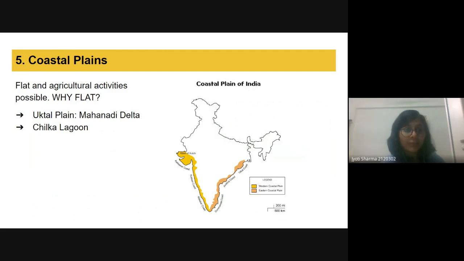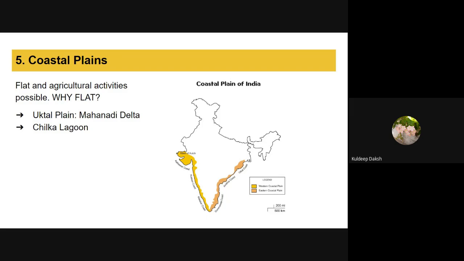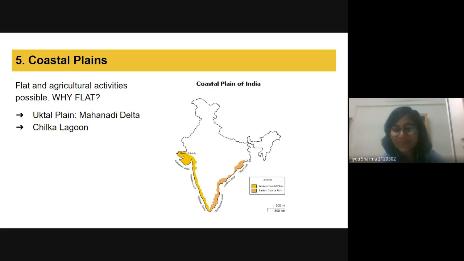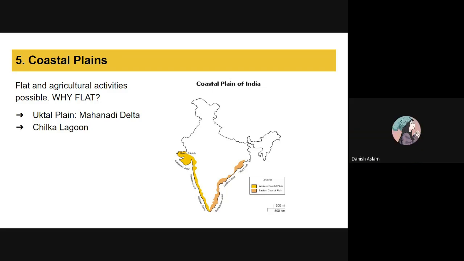So we have the Utkal Plain. Utkal Plain, this is part of the Mahanadi Delta, and then we will talk about this Chilka Lagoon later. Chilka, what is the specification of Chilka Lagoon? Why is it a lagoon? Okay, Danish, you speak. Ma'am, basically, a lagoon is a part of shallow water.